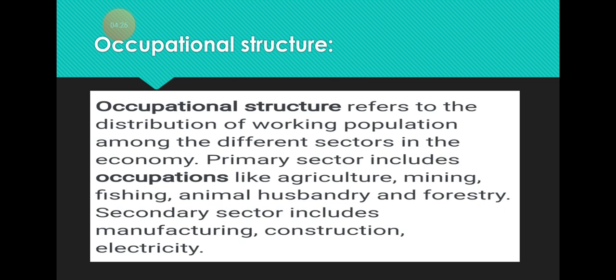The occupational structure refers to the distribution of the working population among the different sectors in the economy. For example, some people are doing agriculture, mining, fishing, so they are doing the primary works, they are called the primary sector. Some people are engaged with manufacturing activities, construction and all, it is called the secondary sector. And in between this primary sector and secondary sector, there is another sector, that is the tertiary sector. In this sector, people are doing jobs in communication, business, this kind of work.